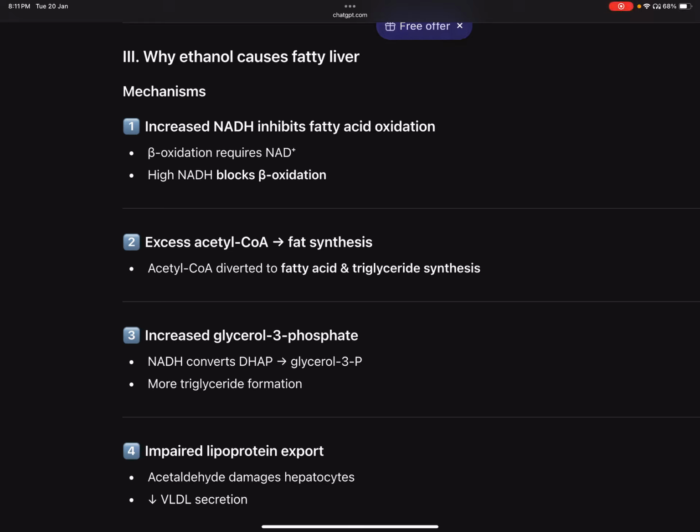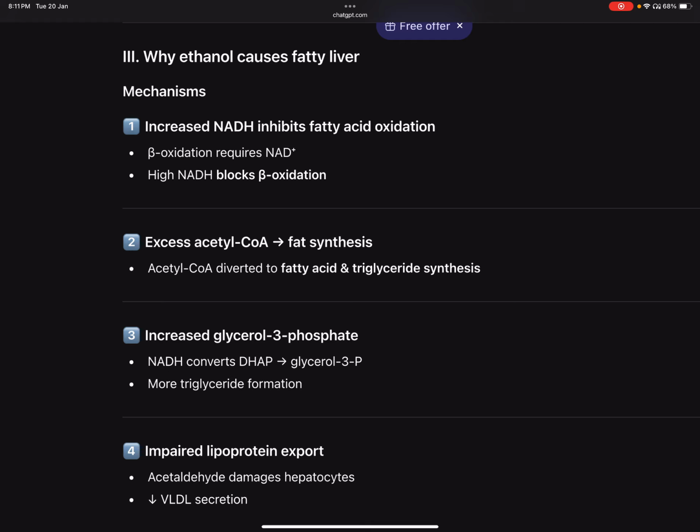Hi everyone, today we're talking about why ethanol causes fatty liver. So ethanol metabolism, if you've seen, there's a lot of NADH production. The increased NADH inhibits fatty acid oxidation, and when fatty acid oxidation is not happening, that means fatty acid gets accumulated. Beta oxidation requires NAD, which is oxidized, but there's no oxidized NAD. Instead, we have increased NADH, which will inhibit fatty acid oxidation, and there will be excessive fatty acids.